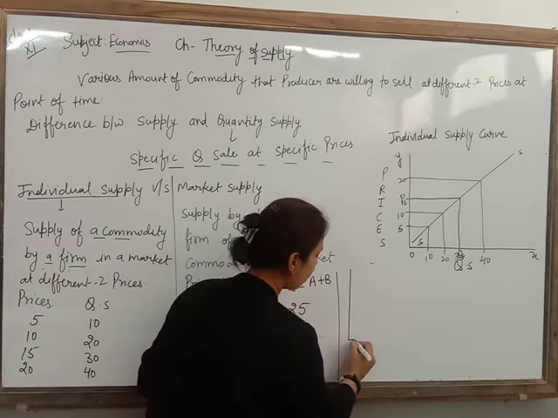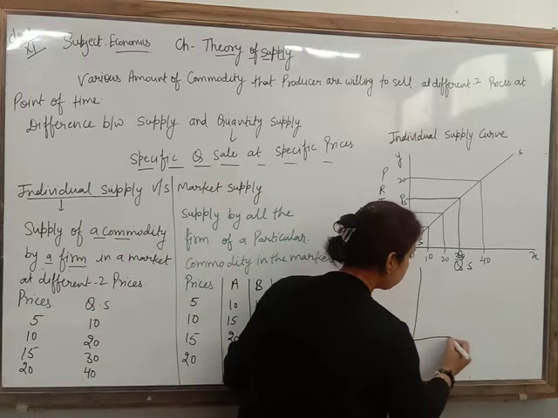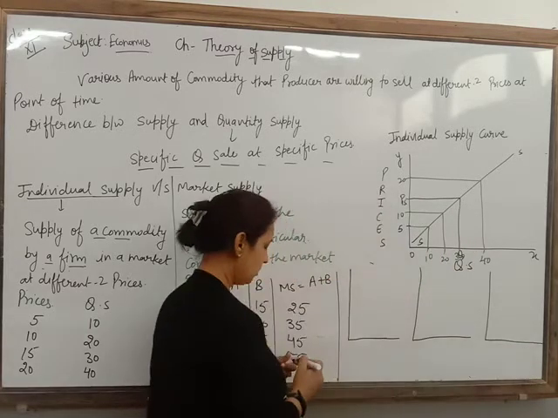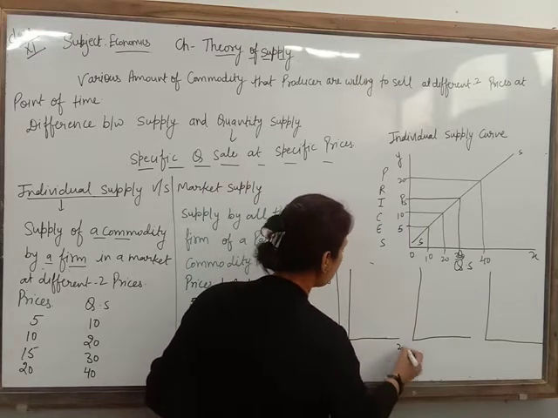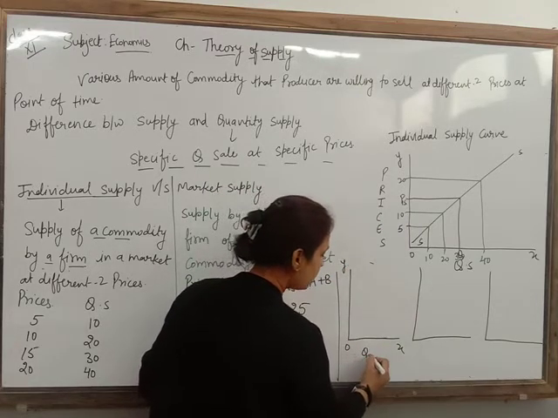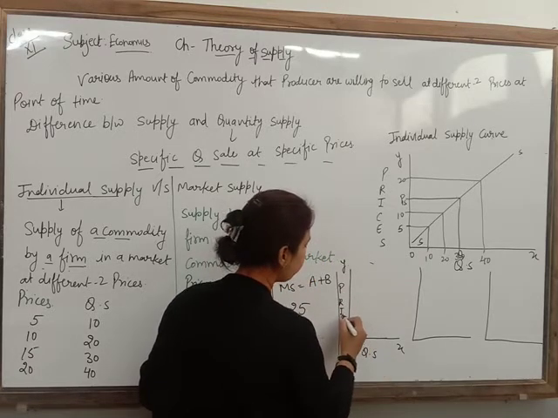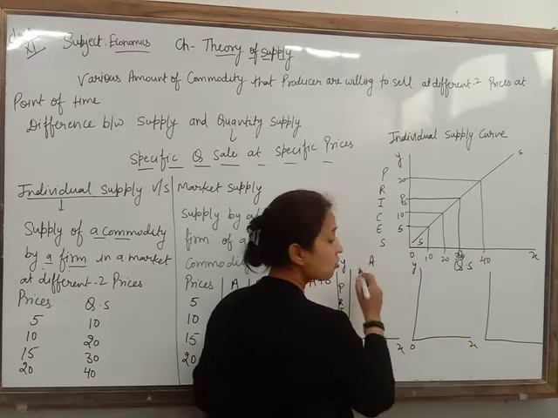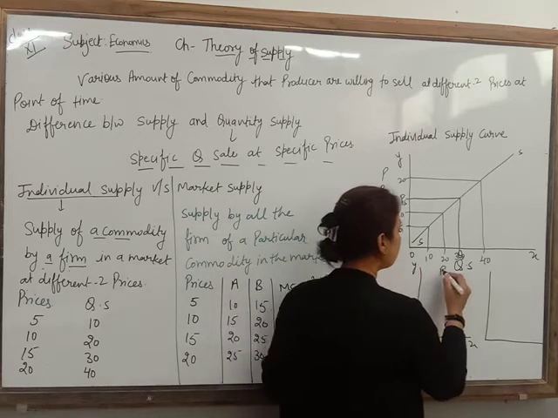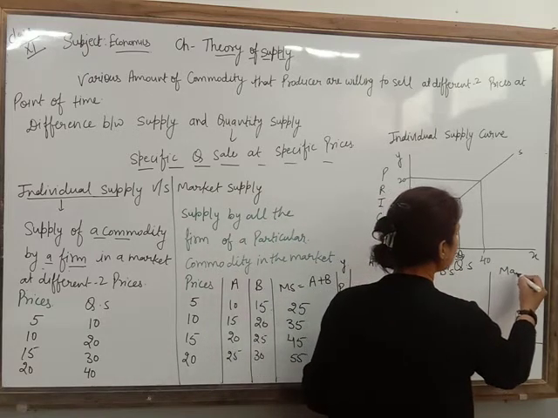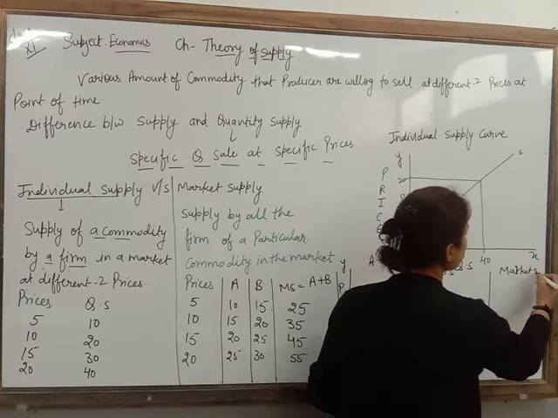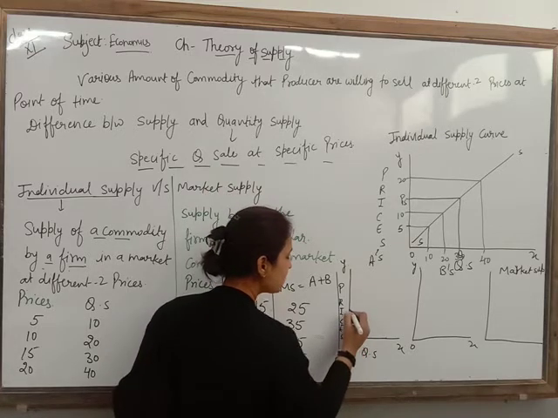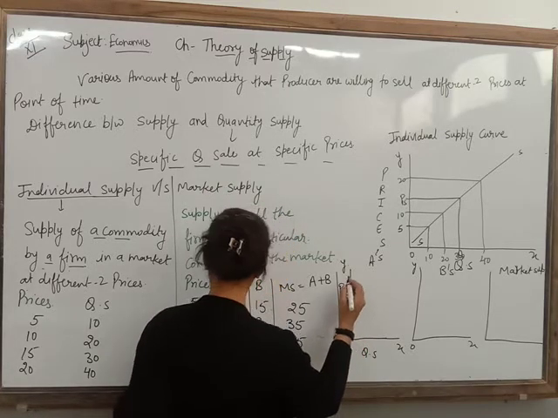Look here. A's supply, B's supply, and the market supply, you have to draw simultaneously. Clear? Now look here. 0, X and Y. Here we are going to take quantity supplied, and here we are going to take prices. Clear? Here we are going to show A's supply schedule, here B's supply schedule, and here the market supply schedule. Clear? Now, first of all, we are going to mention prices 5, 10, 15 and 20.